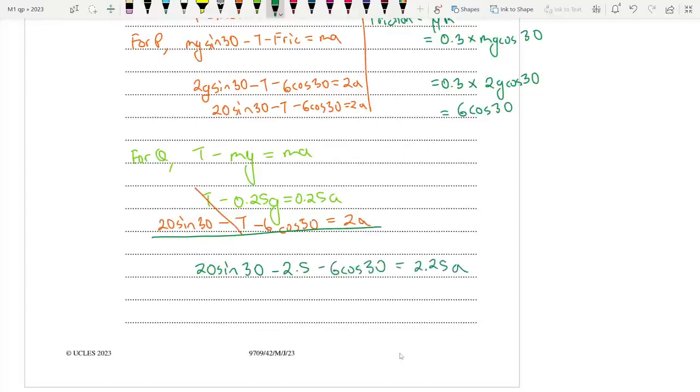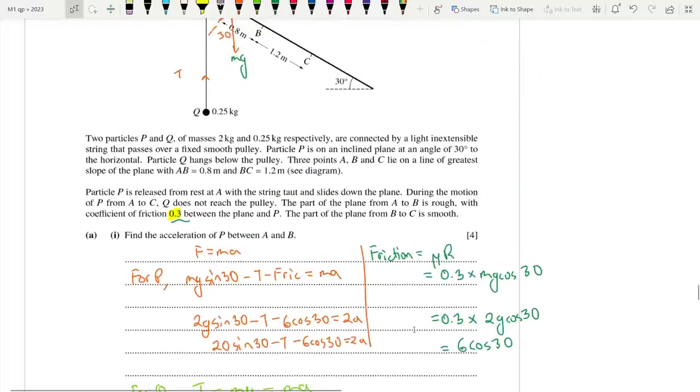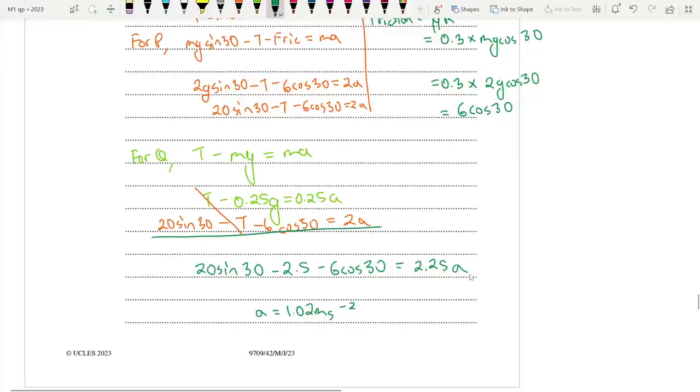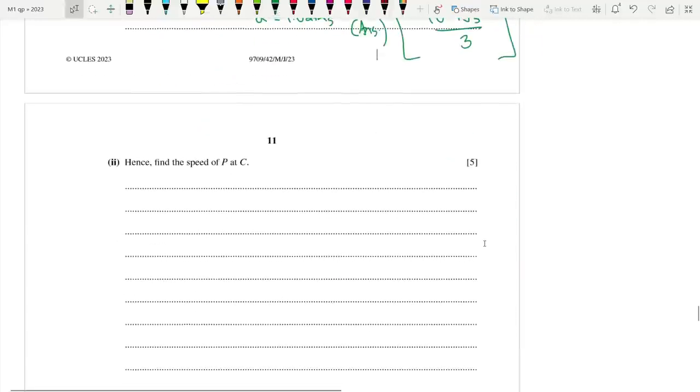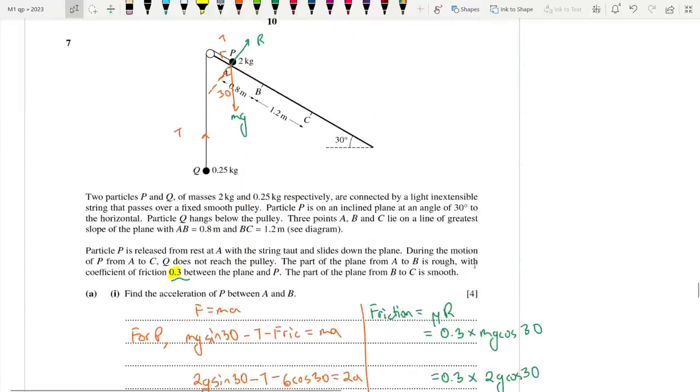Let's find out a. 20 sine 30, which is 10, minus 2.5 minus 6 cos 30, divided by 2.25 gives me an answer of a is equal to 1.02 meters per second square. That is my answer. If we want the exact one, it is 10 minus 4 root 3 divided by 3. That is the exact answer of acceleration. But this is fine since it's irrational. Hence, find the speed of P at C.